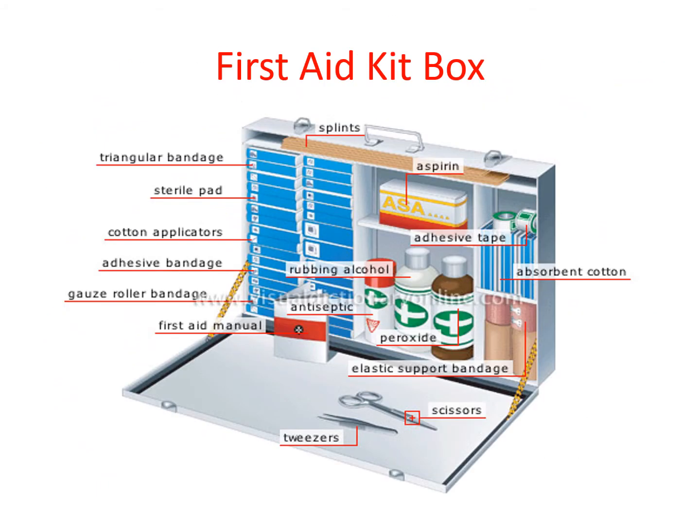The first aid kit box is shown here. So you observe, just as we have seen, I have given the names of various appliances which are present here in the first aid kit. It is shown here that the splints are there, aspirin tablets are there, adhesive tapes, absorbent cotton, rubbing alcohol, antiseptic material, a hydrogen peroxide bottle, and scissors are there. So all these materials you observe well and remember what should be there in a first aid kit.